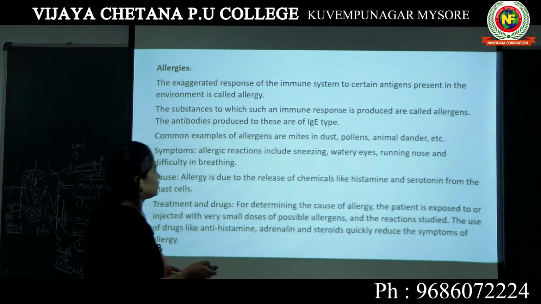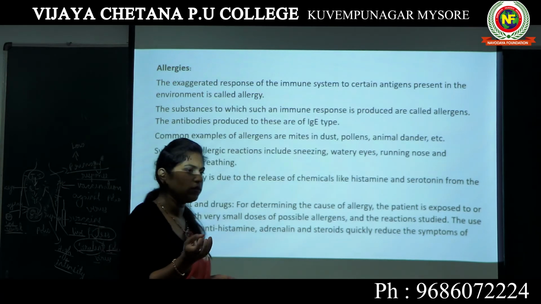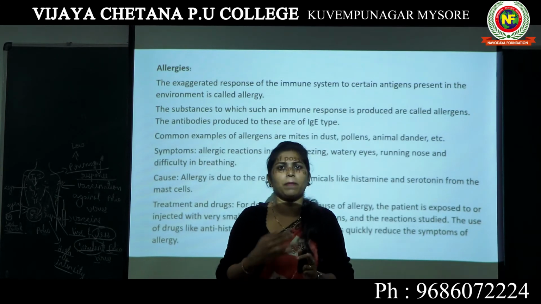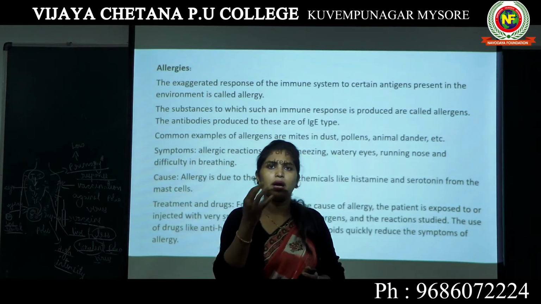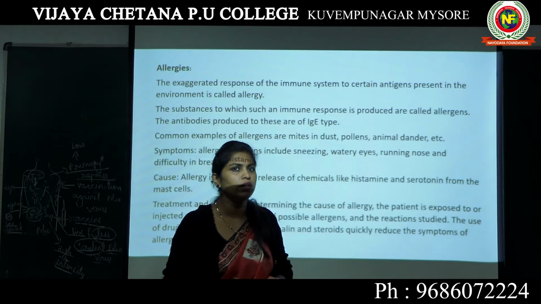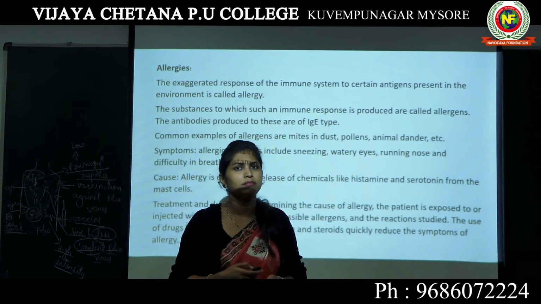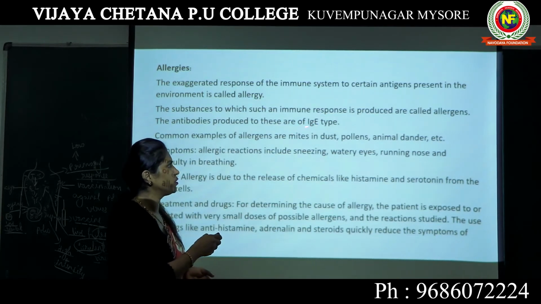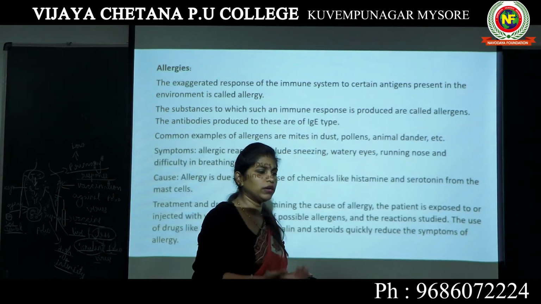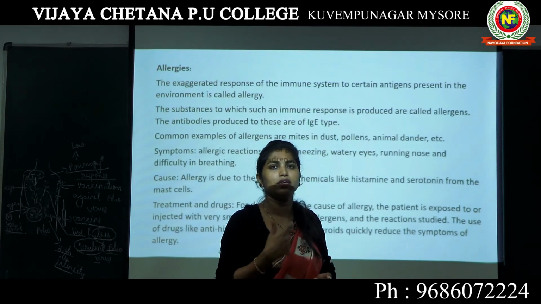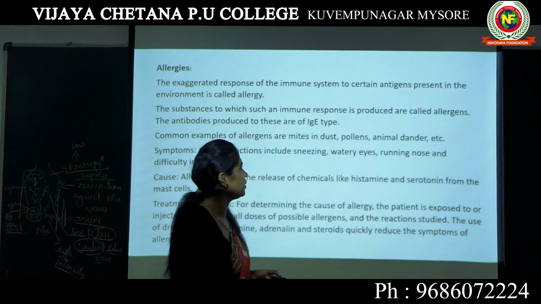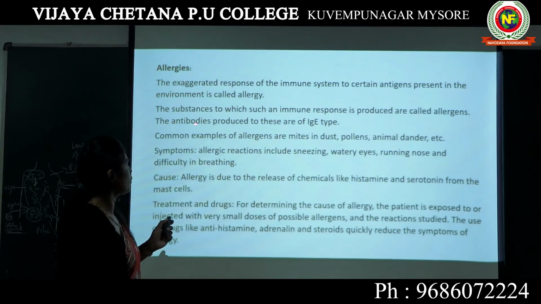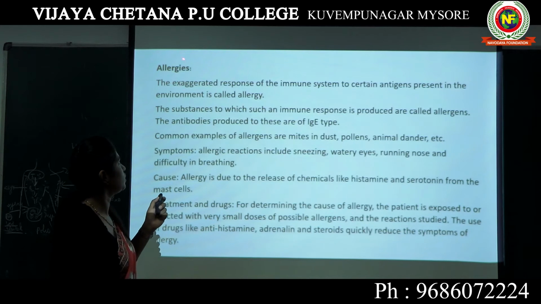The reason is that when any antigen, which is not actually toxic or pathogenic but is some foreign substance in your body, enters, your immune system immediately produces an antibody known as IgE. I have mentioned there are different types of antibodies: IgG, IgM, IgA, IgE. So IgE is the type of antibody which is produced when you get some allergy in your body.